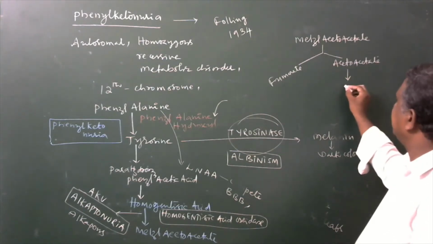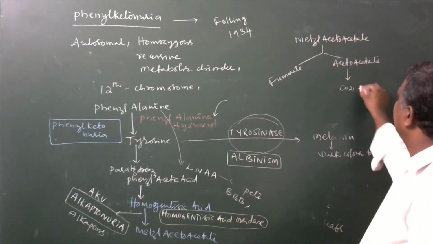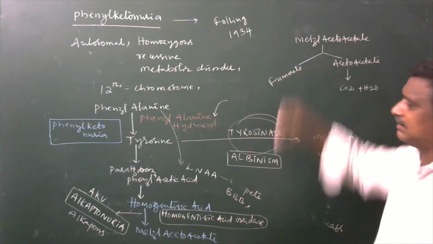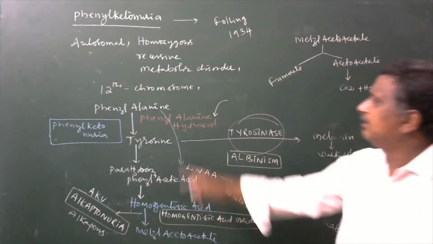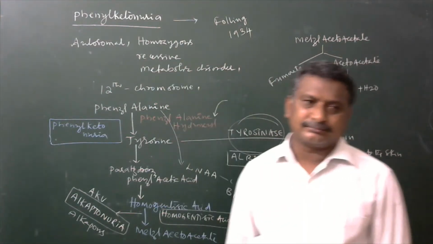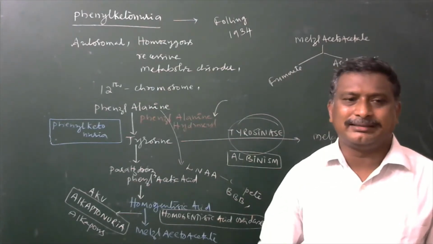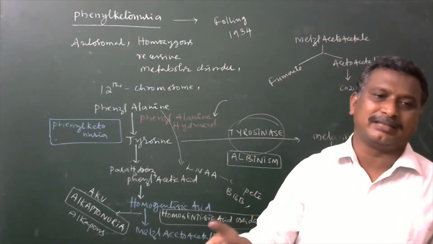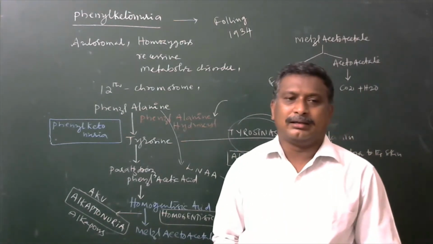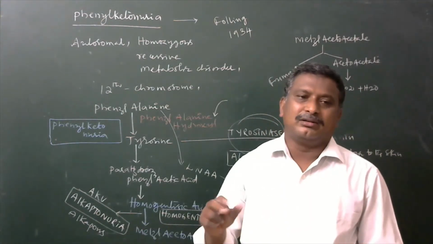That acetoacetate is converted to carbon dioxide and water. So this is the complete metabolism of phenylalanine. Whenever a particular kind of gene is absent, its respective enzymes are also going to be absent, and finally the respective reactions are not going to occur.